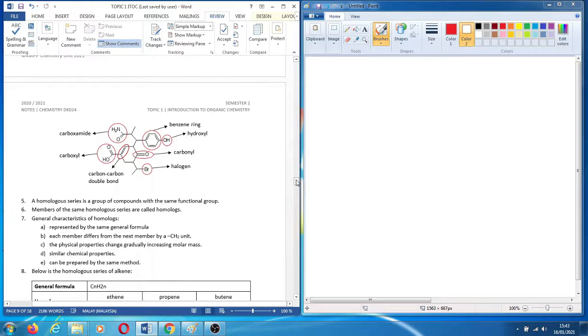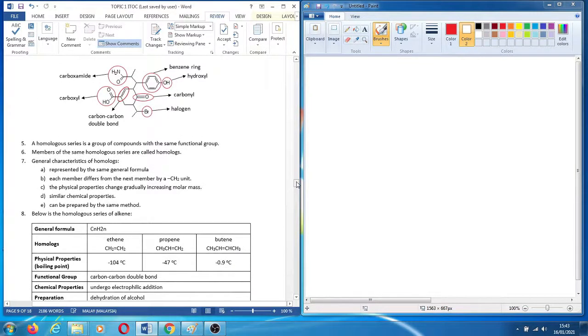Okay, homolog series shows the general characteristics of homologs. It is represented by the same general formula. Each member will differ from the next member by a CH2 unit, and the physical properties change gradually with increasing molar mass, and it will have similar chemical properties, and it can be prepared by the same method.